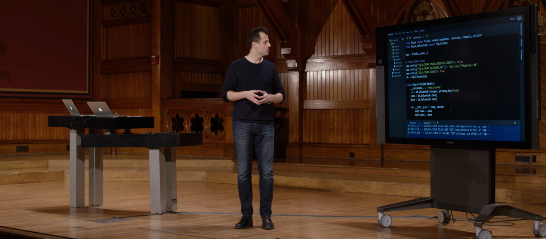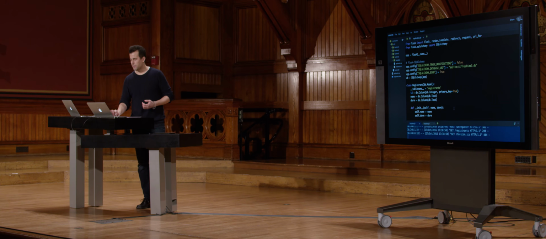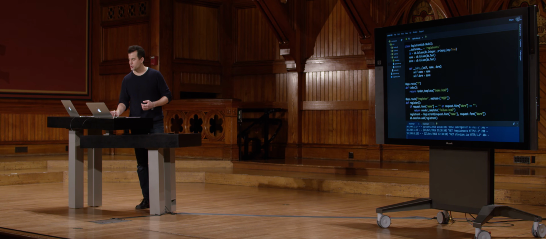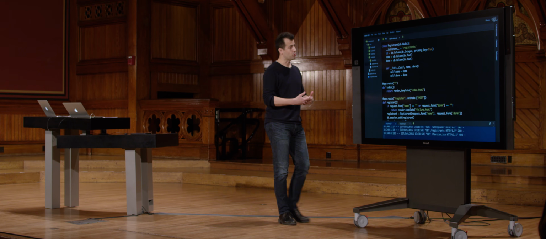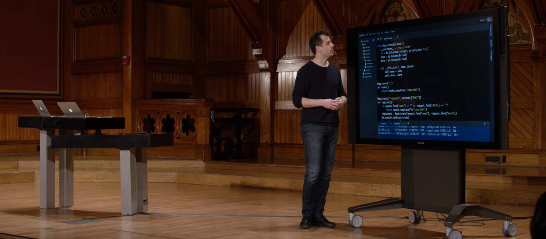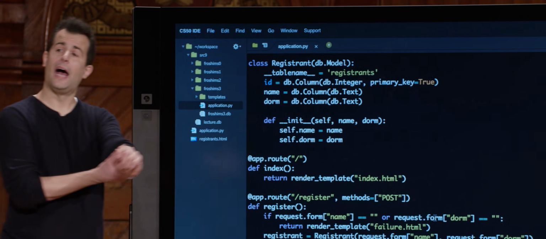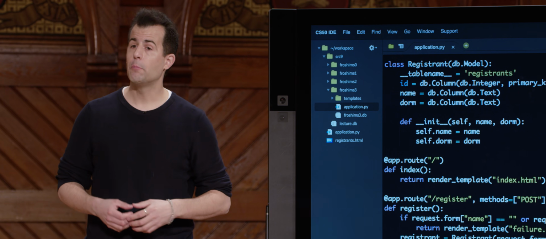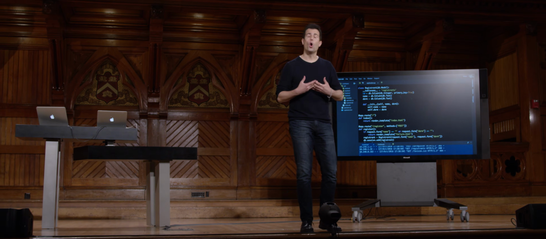But it turns out you can do some pretty cool things as follows. Recall from last week that Python supports classes, much like C supports structures. And inside of classes can go properties or pieces of data, as well as methods or functions. So it turns out that we can define, using Flask and libraries or frameworks like it, what's called an object relational mapper, or ORM.